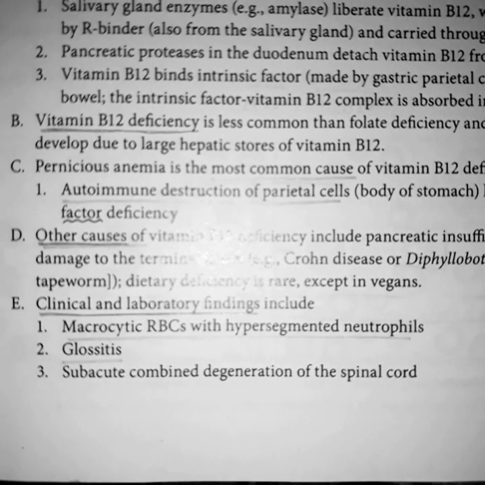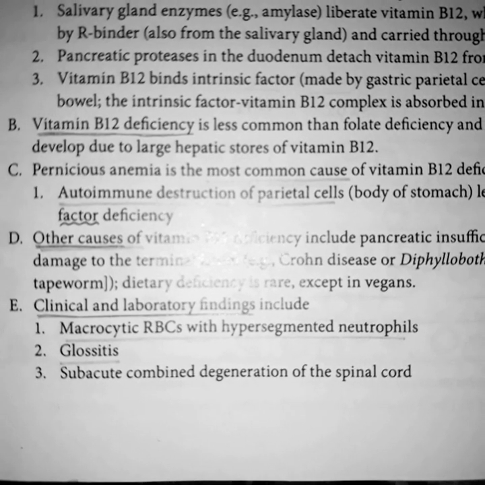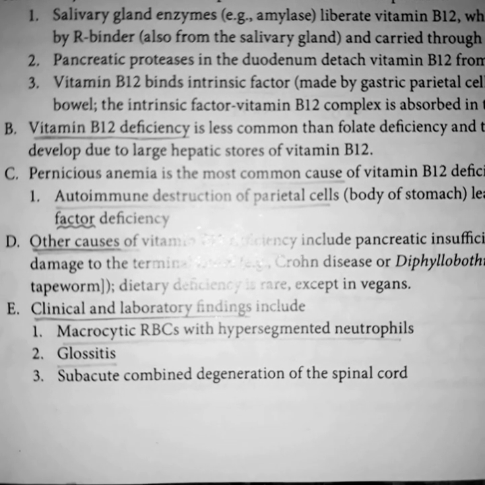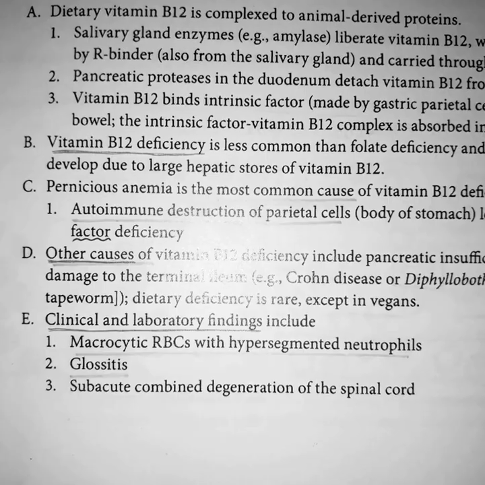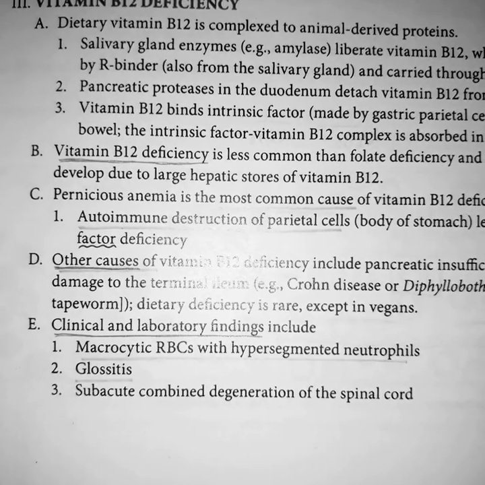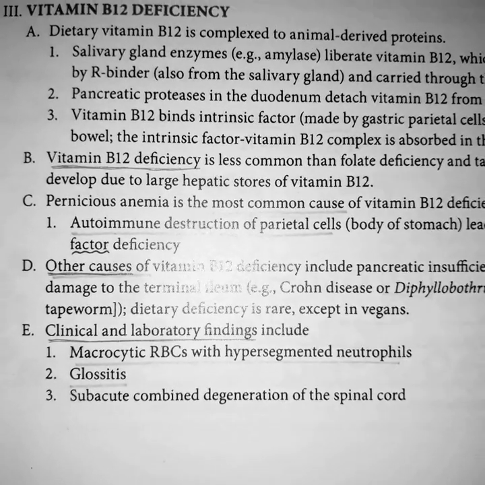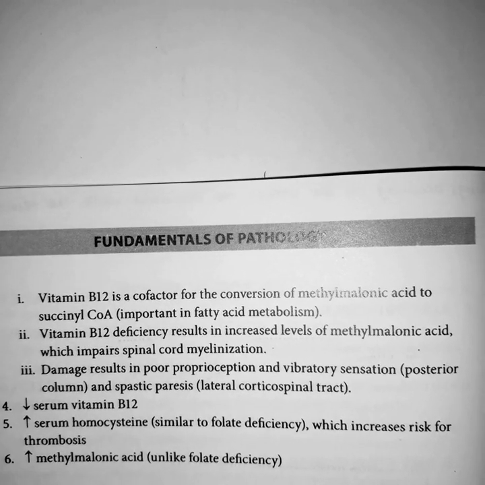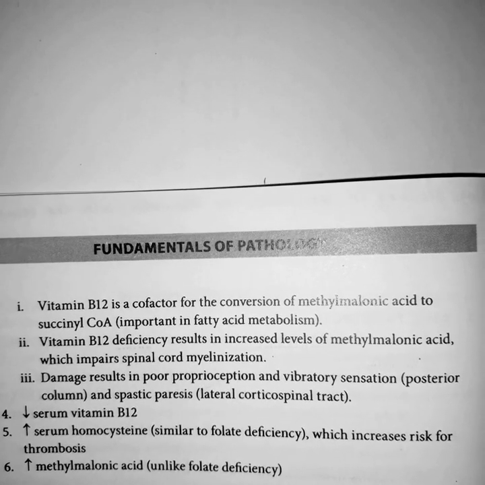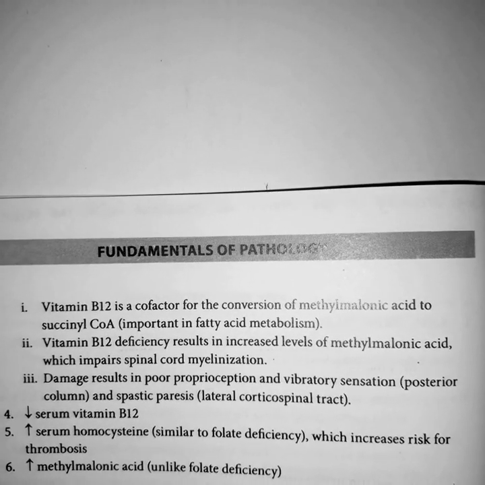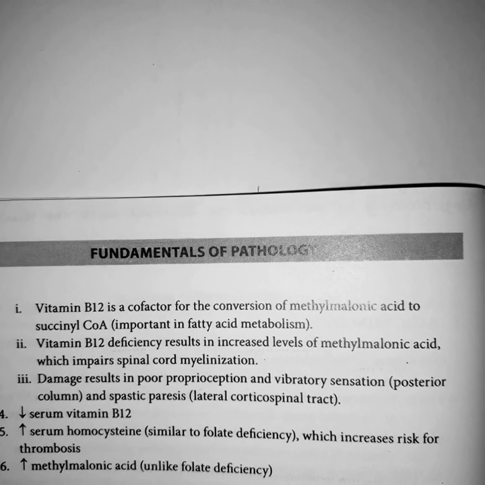Clinical and laboratory findings include macrocytic RBC with hypersegmented neutrophils, glossitis, and subacute combined degeneration of the spinal cord. Due to deficiency of vitamin B12, methylmalonic acid deposits in the myelin of the spinal cord and results in degeneration of certain regions of the spinal cord. Vitamin B12 is a cofactor for the conversion of methylmalonic acid to succinyl coenzyme A, important in fatty acid metabolism. Vitamin B12 deficiency results in increased level of methylmalonic acid, which impairs spinal cord myelination.